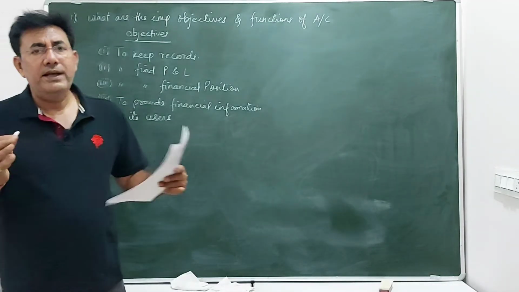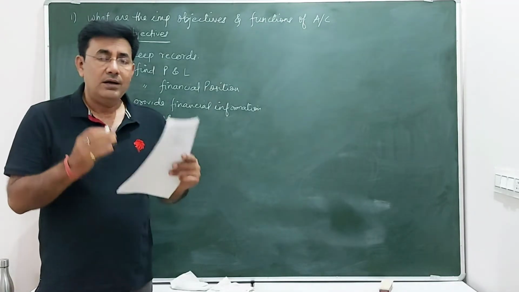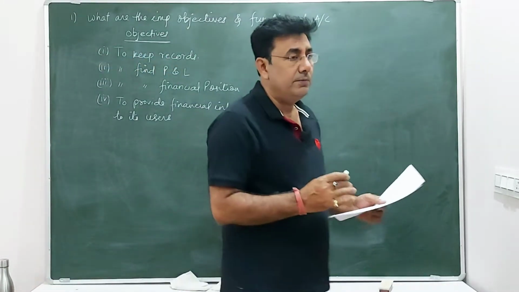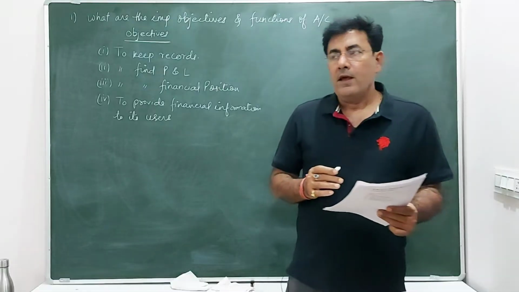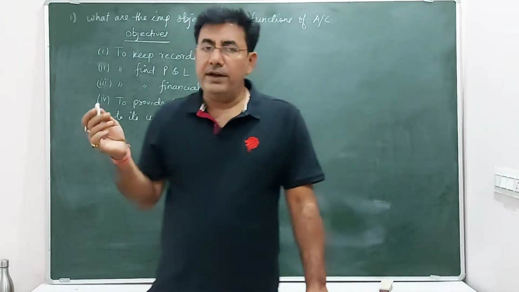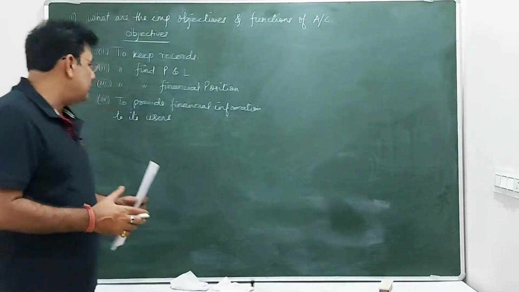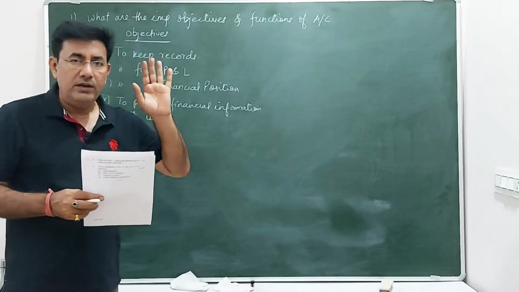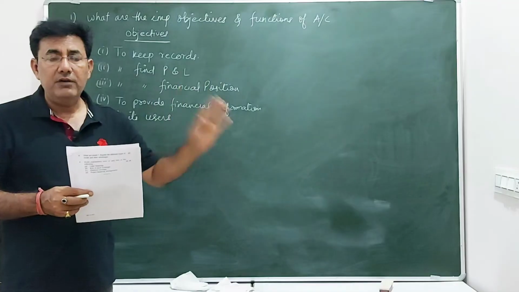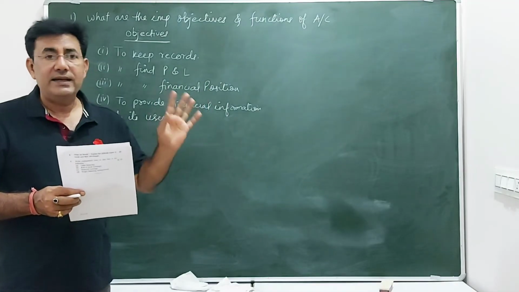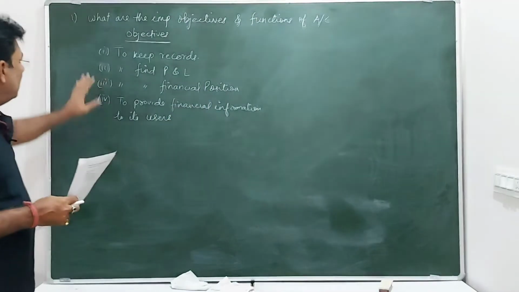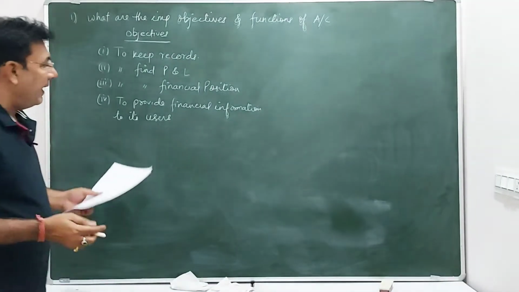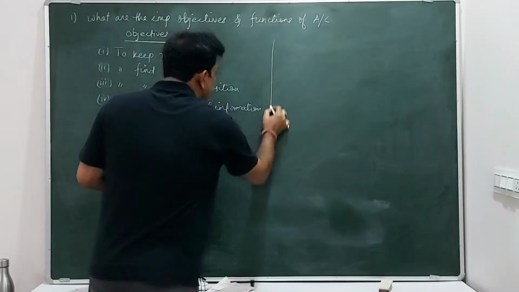There are so many interested parties who are interested to know the financial position of the company. And this is again a very important objective of accounting, to provide all the important accounting information to its interested users. So you need to learn these four objectives and expand them as you like.